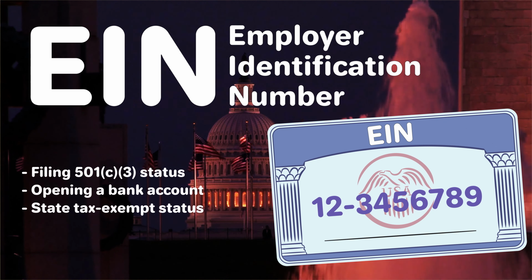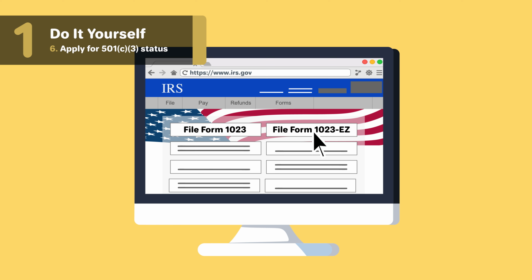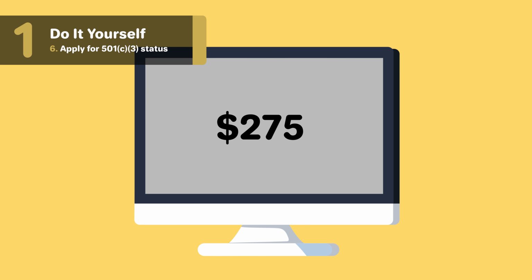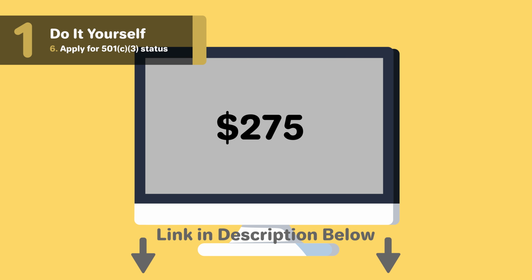If your organization's annual gross receipts are below $50,000, then you may be able to file Form 1023-EZ with a fee of $275. You can check your eligibility with the link in the description below.